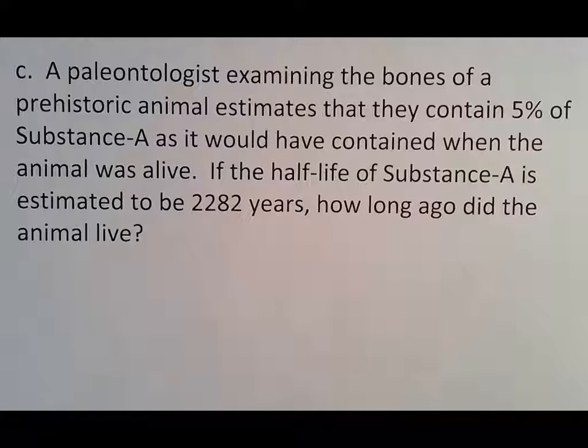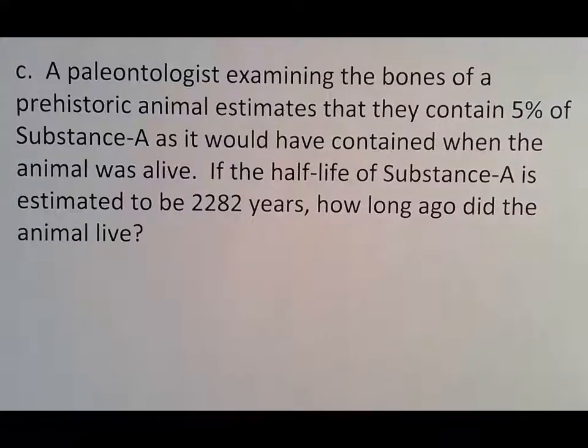So let's just assume that there is a substance inside of bones that has a half-life of whatever amount of years. So paleontologists examining bones of a prehistoric animal estimate they contain 5% of substance A as it would have contained when the animal was alive. So in other words, they checked it, they found substance A, and they realized that this is just 5% of what should have been there based off of what they know about the animal.